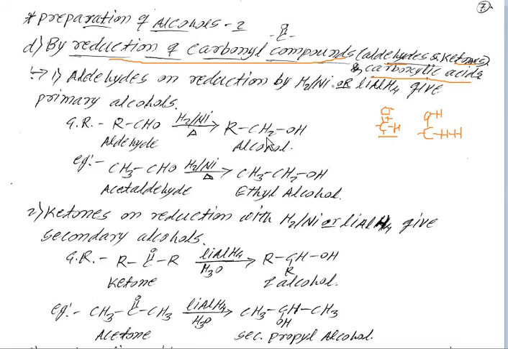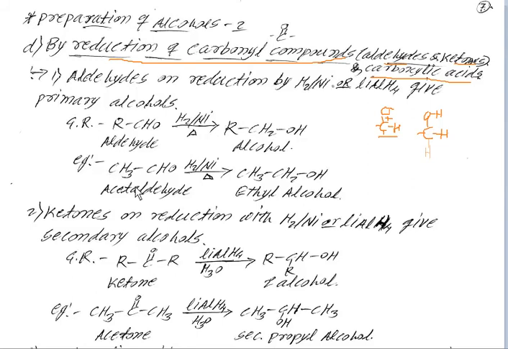So we get CH2, and OH, then we get RCH2OH.